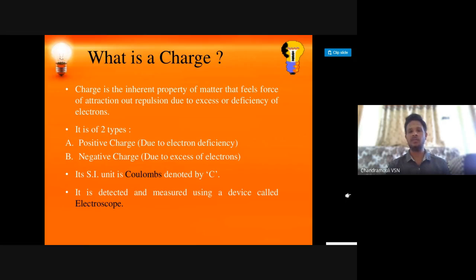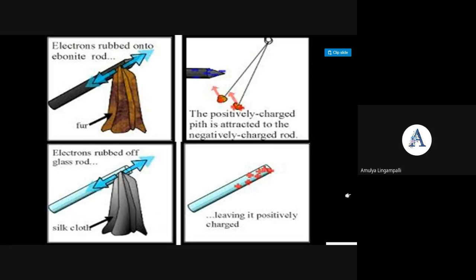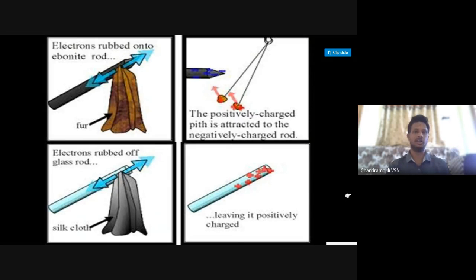There is a beautiful example of the gold leaf electroscope. How does a body become charged? These are the four methods. How can we make a body charged? First one, anybody? Amulya? Electrons rubbed onto an ebonite rod. When ebonite and fur are rubbed together, ebonite is positively charged and fur is negatively charged, because ebonite is losing and the fur is gaining.